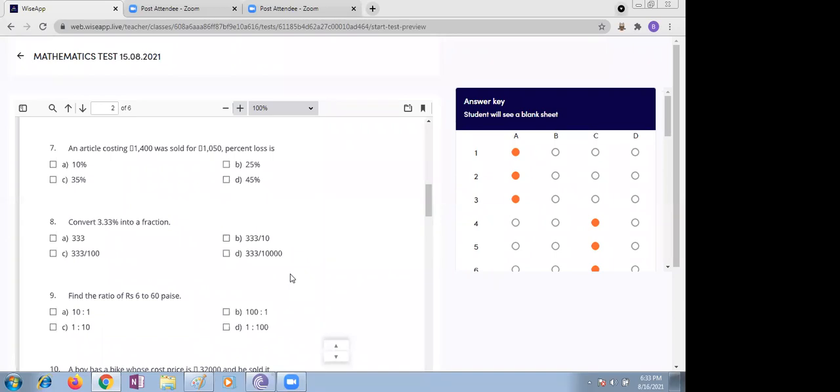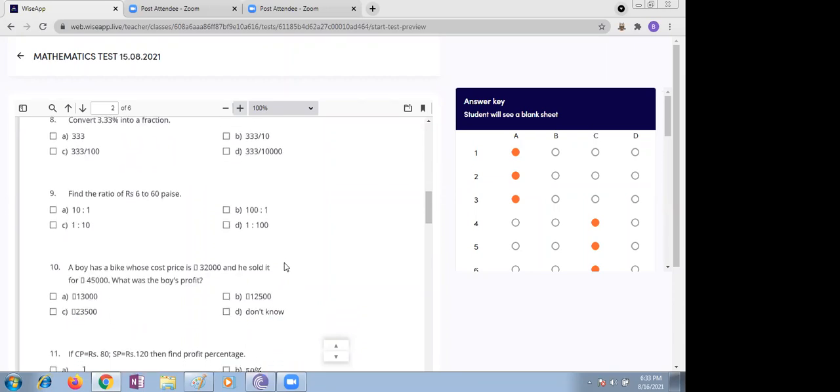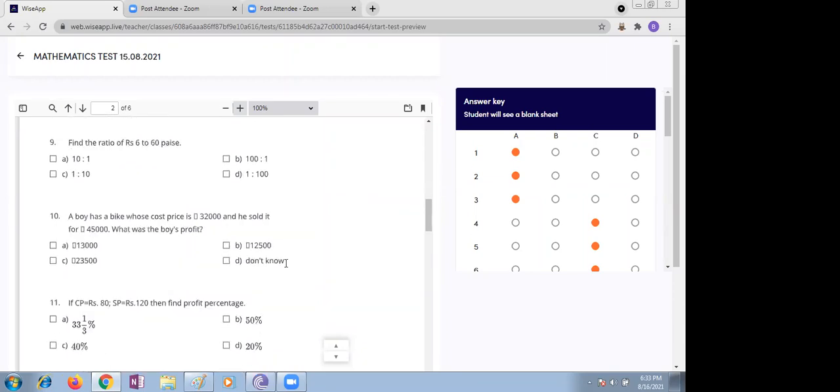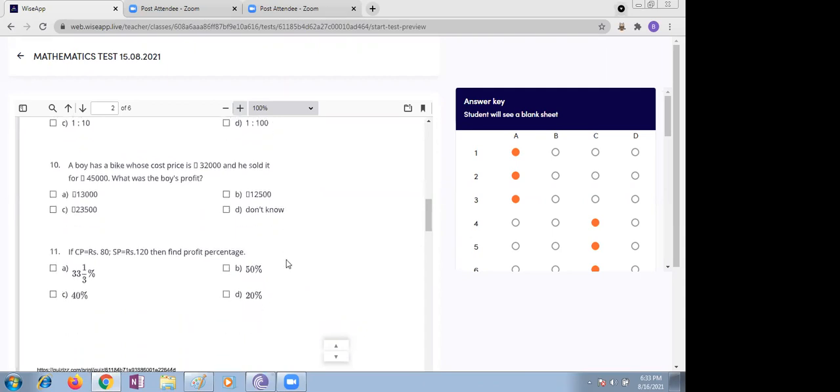The decimal point is already there, you just divide by 100. But in the options, the numerators are all 333. So to make it 333, you just multiply both sides by 100. You will get 333 by 10,000. Very good. Find the ratio of 600 to 60. The bike profit is also 13,000.